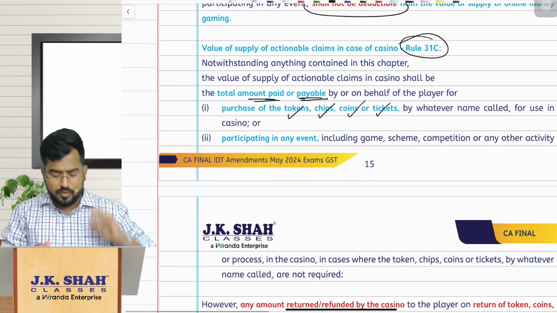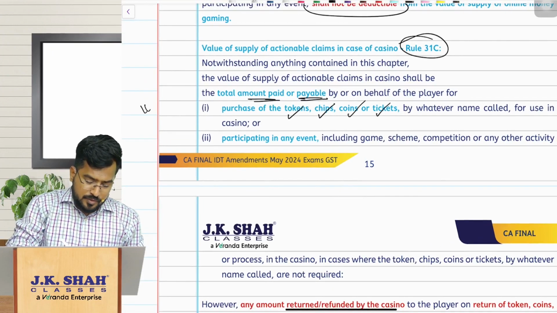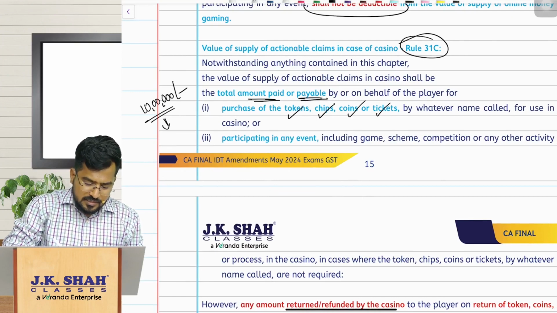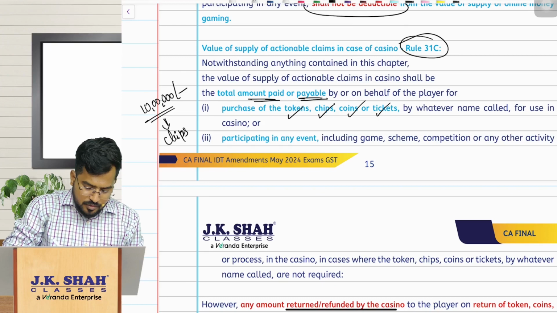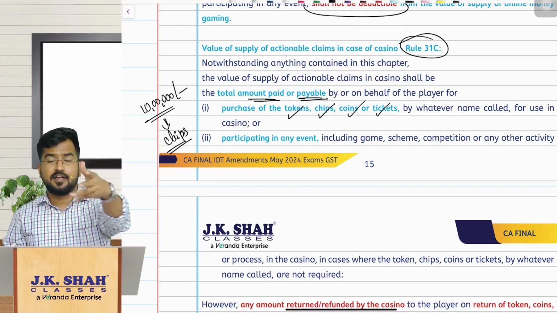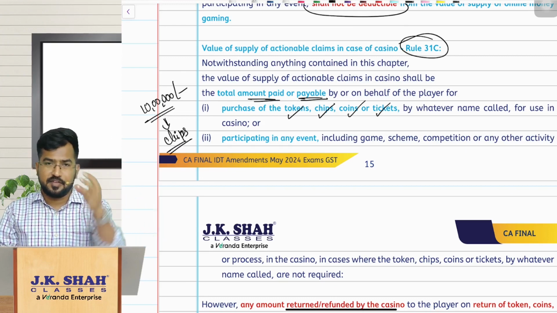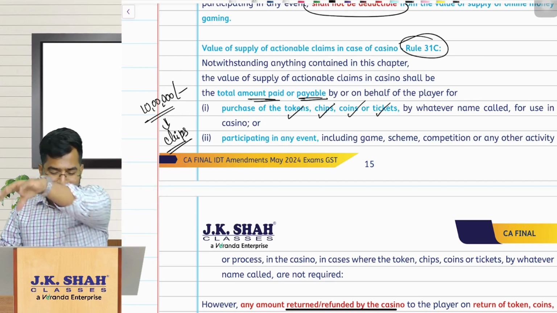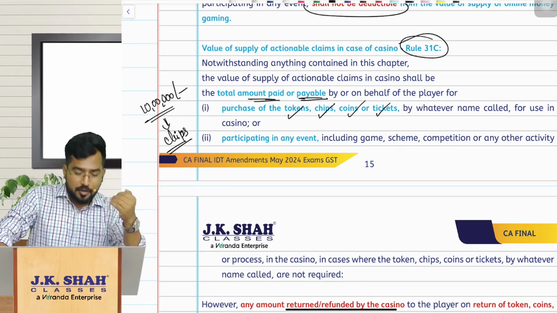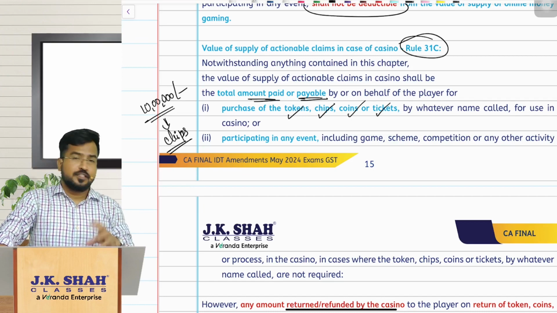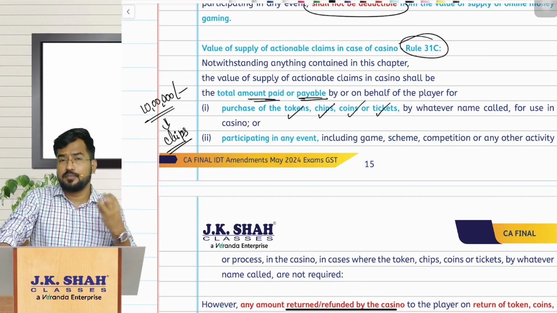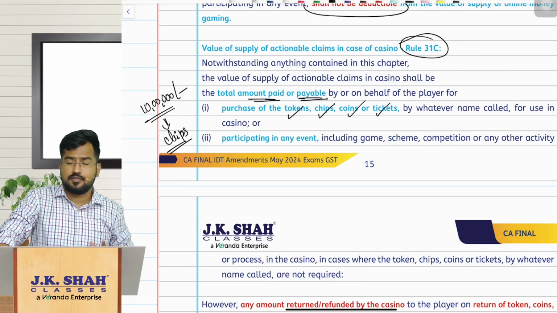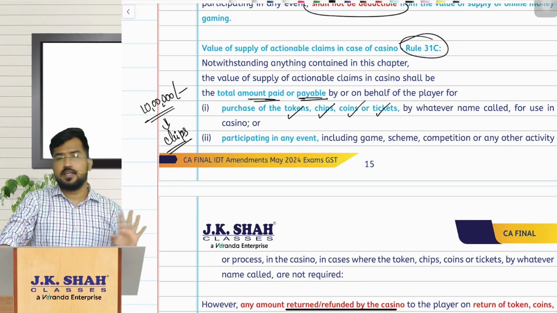Let us assume I am going to a casino in Goa, paying 10 lakhs and purchasing some chips. You will have seen in movies the red color, green color chips and all that they give. Not these chips, the chips in the casinos for playing. So I have paid 10 lakh rupees to buy those chips or tokens, coins, then the 10 lakhs is the value of supply.